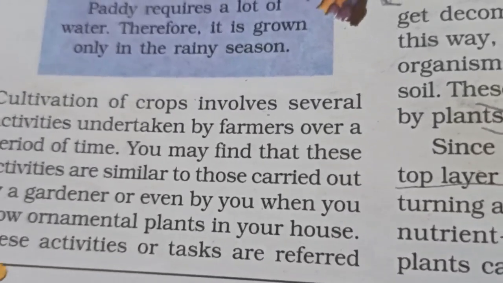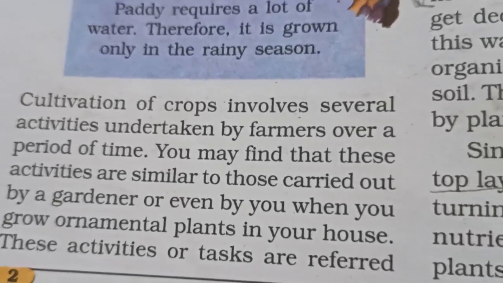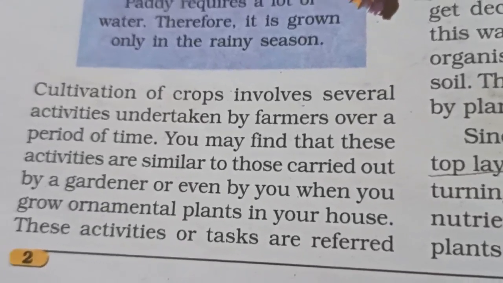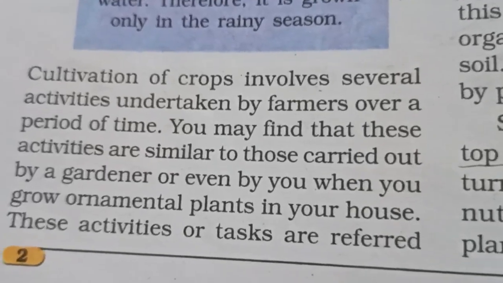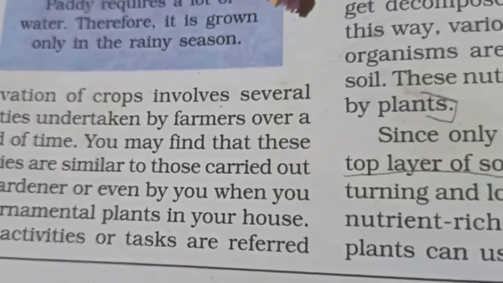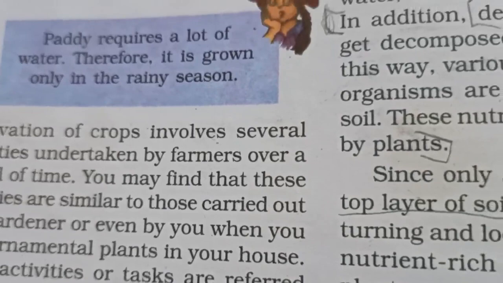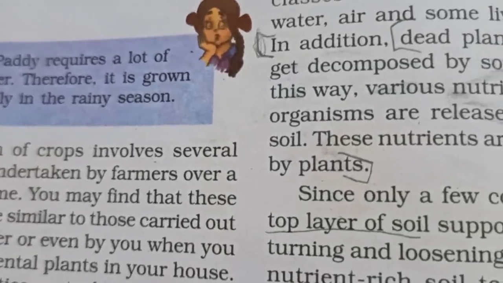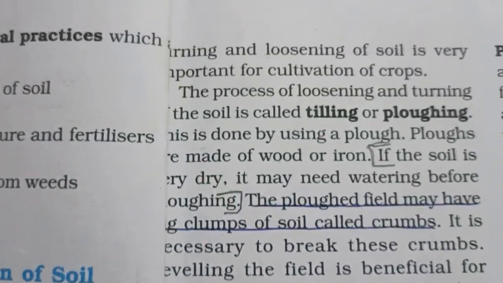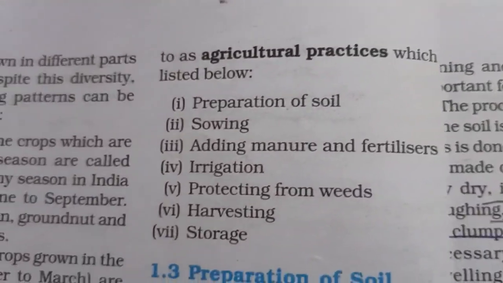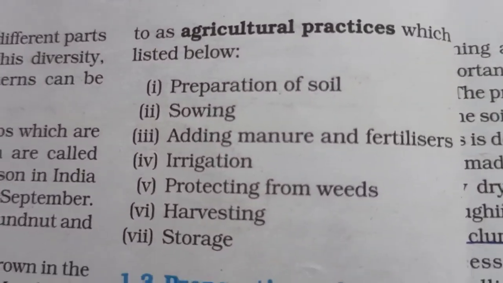Many processes are there. Even if we grow a small plant at our house, say a money plant or a tulsi plant, we take lots of care. So a farmer has to take lots of care. All this care taken by the farmer is called agricultural practice.